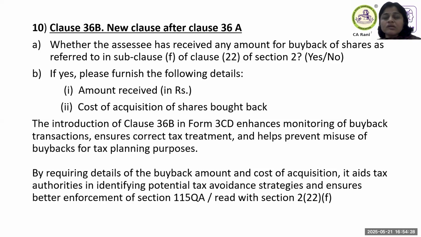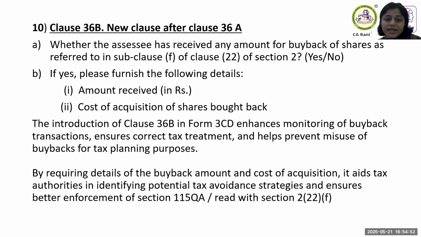And the amount of original investment, which is the cost. Initially, the whole thing was a capital gain transaction. We could have claimed the cost as a deduction against the sale value, but now the gross amount is being taxed as dividend under section 2(22)(f). And the original investment will be allowed to be claimed as a capital loss by the assessee, which can be carried forward for 8 assessment years.